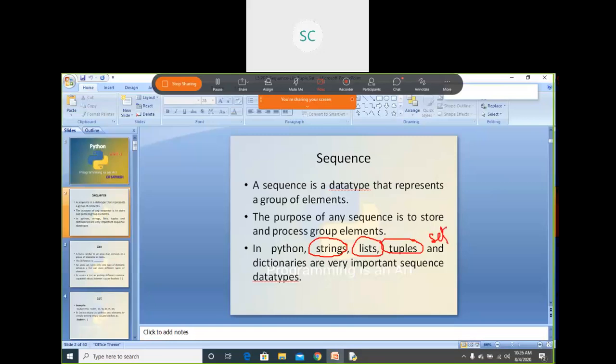Then dictionaries. These are the different sequences, and range also comes under the sequence. This range function also comes under the sequence only. These are the different sequences which we have in Python.